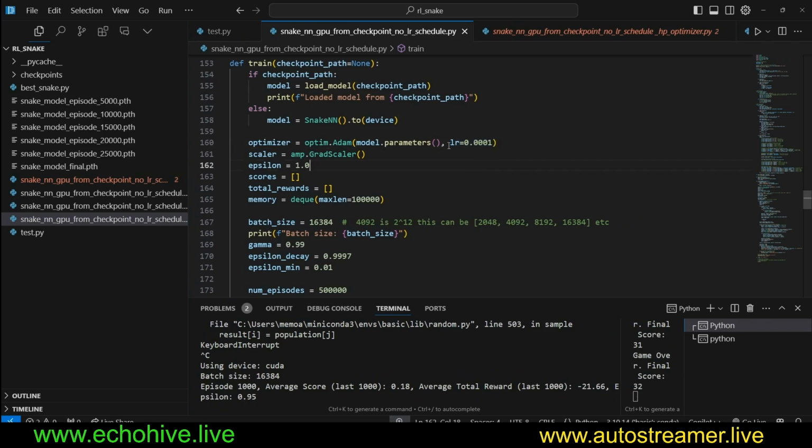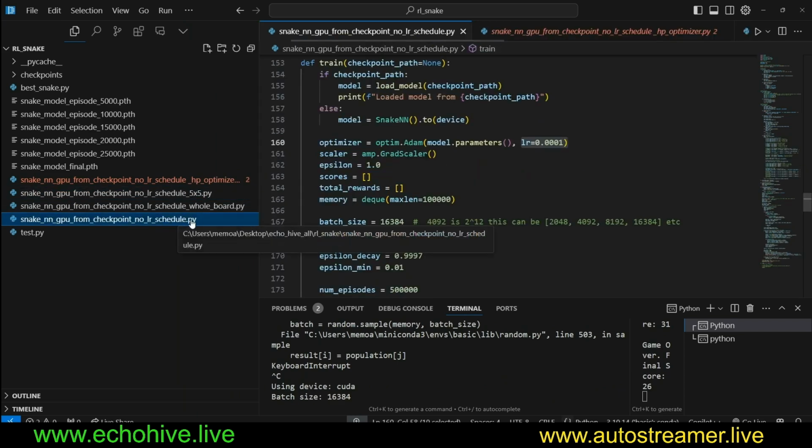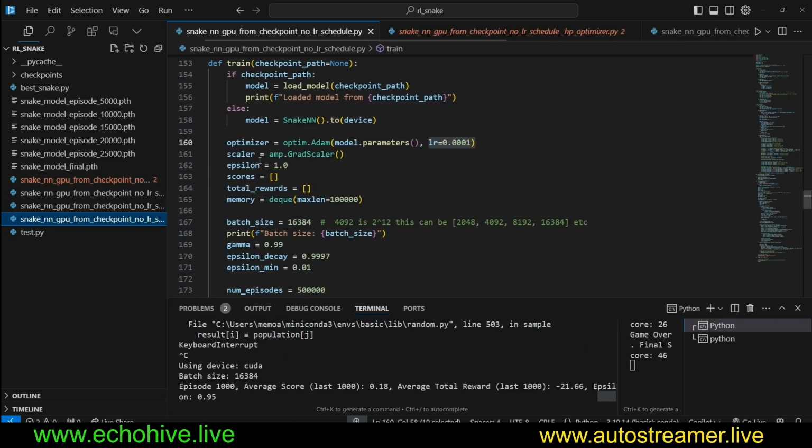Normally, you want to start with a relatively high learning rate and use a learning rate scheduler to reduce the learning rate over time. You can also do that manually. But for these scripts, we are not using any learning rate scheduler, or we're not changing the learning rate. That's why the file names say no LR schedule. And scaler is the grad scaler. I'm not exactly sure what this is, but I believe it may be related to mixed precision training. I should do more research on it.